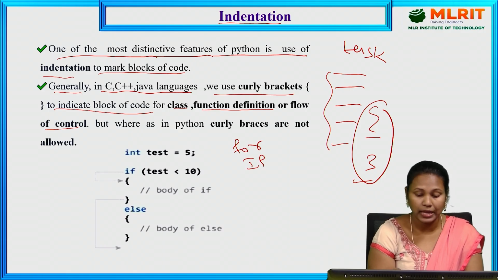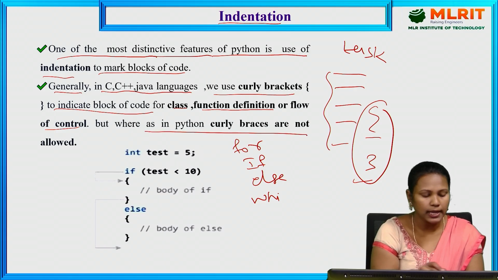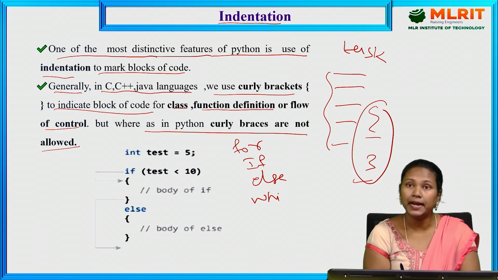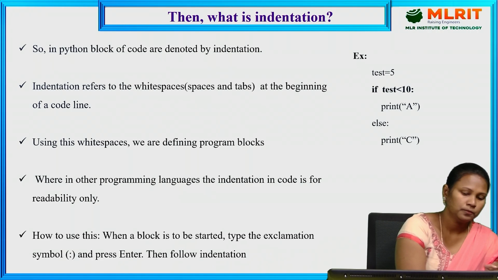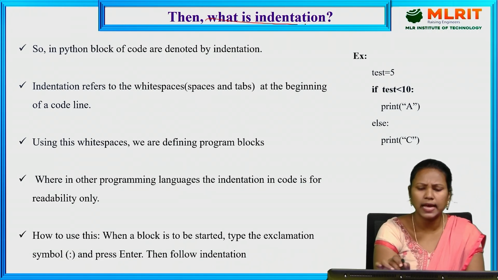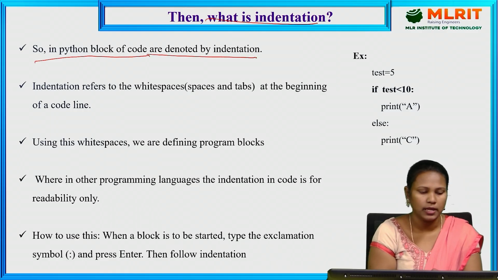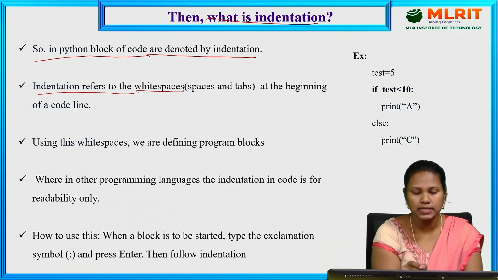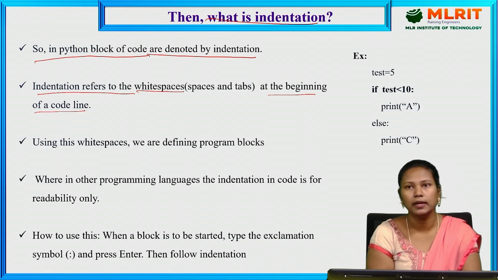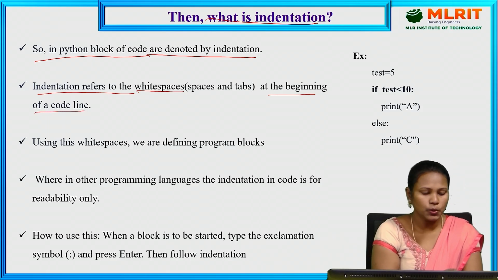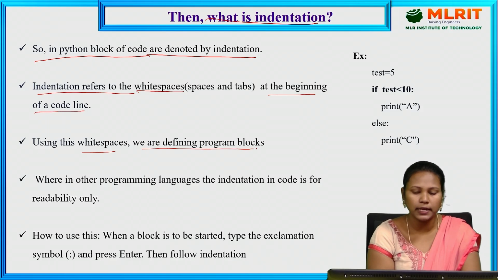If, else, while. But in Python, curly braces are not allowed for identifying the block of code. So for identifying the block of code, they are using the indentation. The indentation is nothing but the white spaces. So what is an indentation? In Python, blocks of code are denoted by indentation. Indentation refers to the white spaces at the beginning of the code line. So using these white spaces, we are defining program blocks.